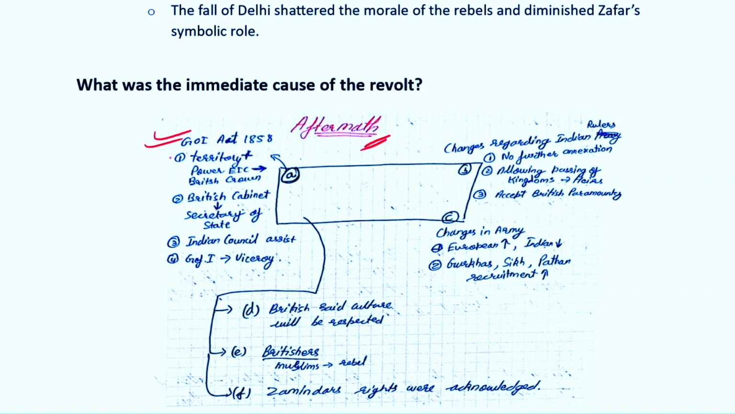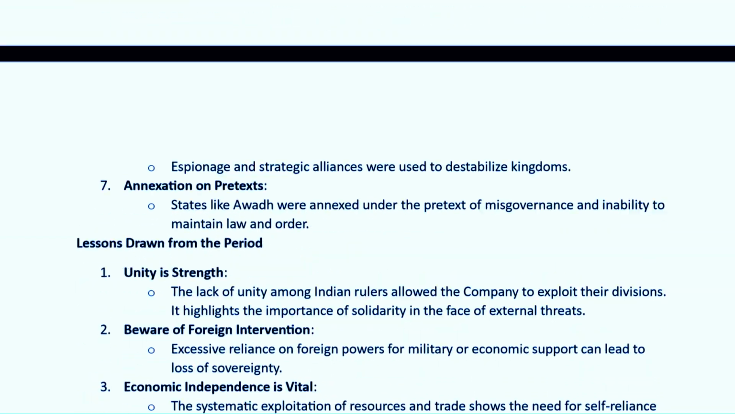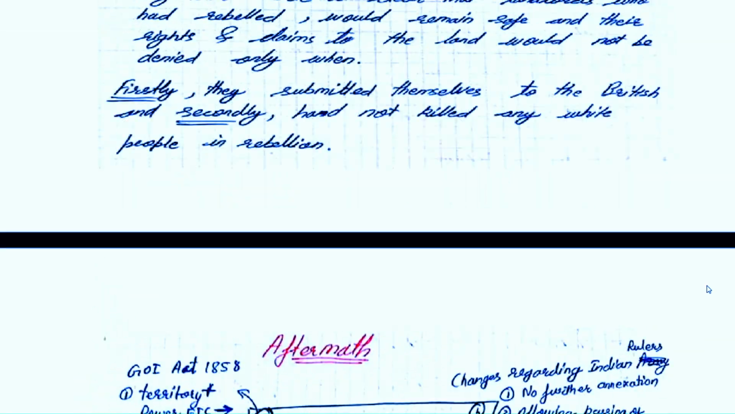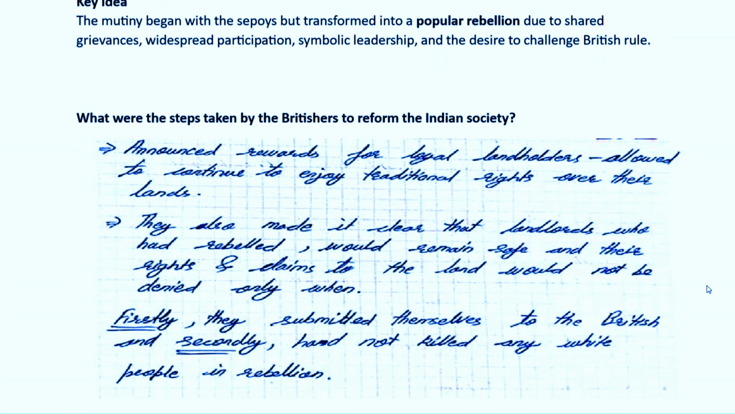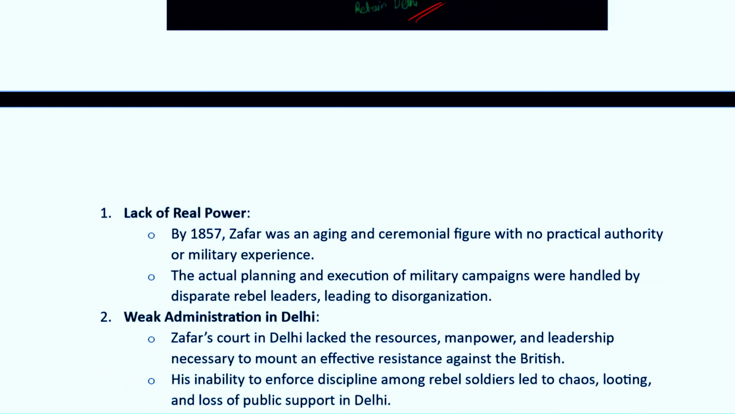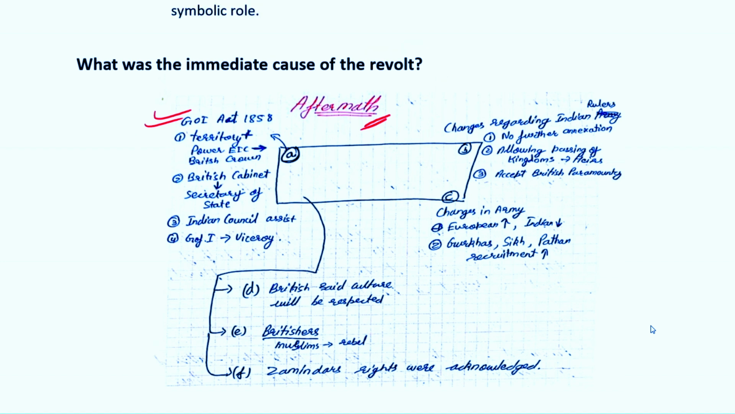After the revolt, the Government of India Act 1858 was passed. You can write the similar answer which was there in the last question. What were the steps taken by the British? You can write the same answer there also. That is the aftermath. The Government of India Act 1858 was passed, the power of the East India Company was disbanded, their army was disbanded, and the Secretary of State was established. All the points which we have discussed in the previous question.